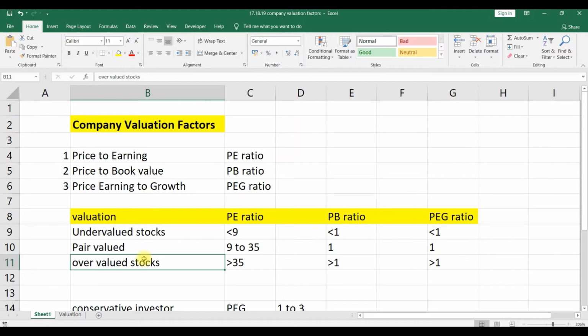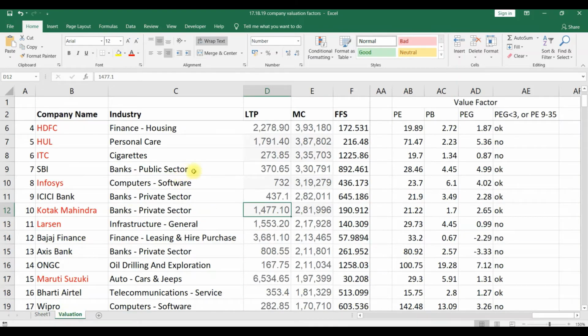We can use any one ratio. Some fund managers will use any one ratio. Some of them use a combination of the ratios, or all three ratios together. We'll discuss, in the next video, which ratios are to be considered for a conservative investor and a value investor. Before that, we'll collect all the ratios for our stock universe.